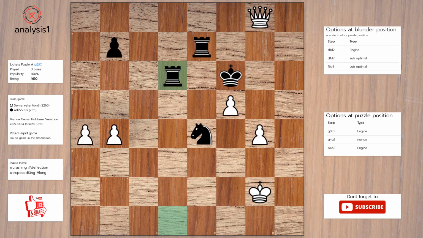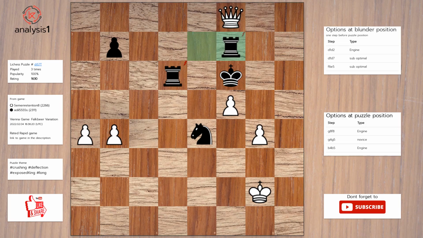Puzzle position vulnerabilities are: there are no threats in this position. The checks are: Queen to h8, check. Queen to g7, check. Queen to g6, check. Queen to g5, check. Queen to f7, check. Queen to e6, check. Queen to f8, check. g5, check. The answer is: Queen to f8, check.